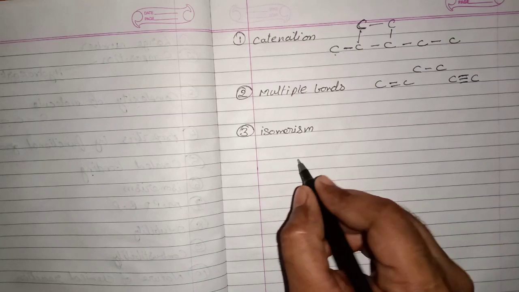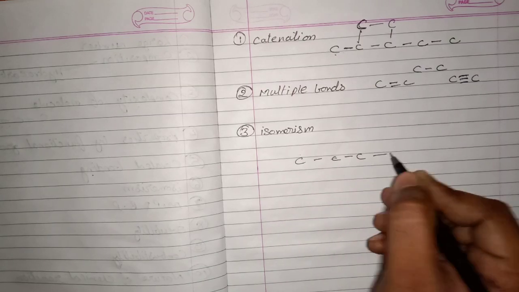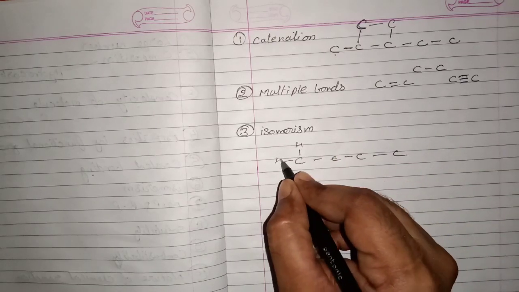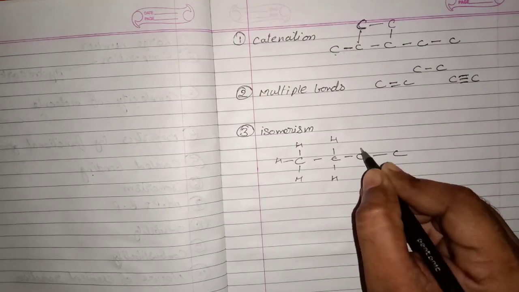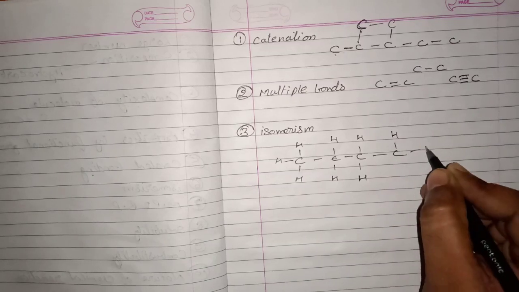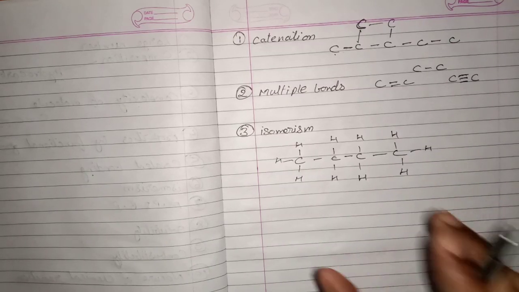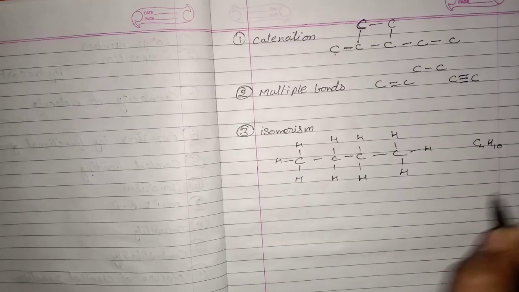As we have seen there, suppose we take an example of C bond C bond C bond C, 4 carbon atoms, along with, now fill up all the valencies with hydrogen atoms. Here we have filled up all the valencies with hydrogen atoms. This is butane. What is the molecular formula there? C4H10. This will be the molecular formula.